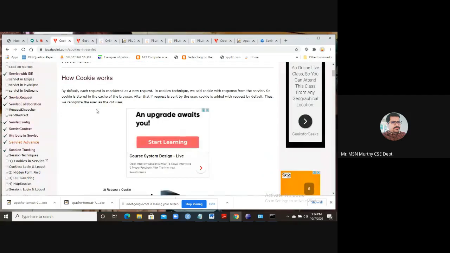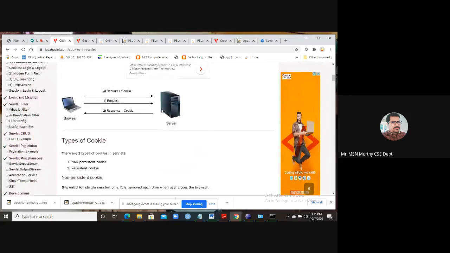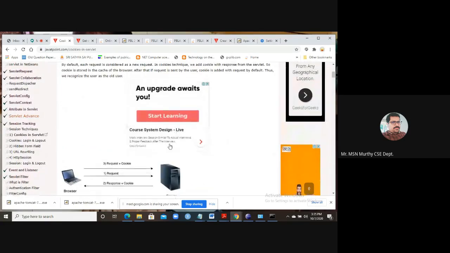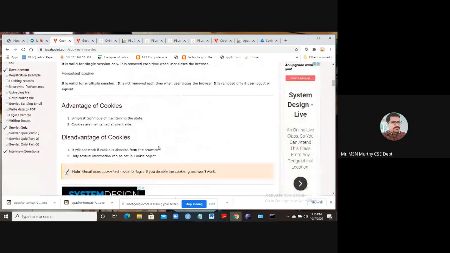Each time a request is made, that is a new request, so we add the cookie with the response from the servlet. The cookie is stored in the cache of the browser. After that, if a request is sent by the user, the cookie is added with the request by default, so that an old user can be recognized. So recognition for the user is maintained. But in general, we will not maintain the cookies for a long run.